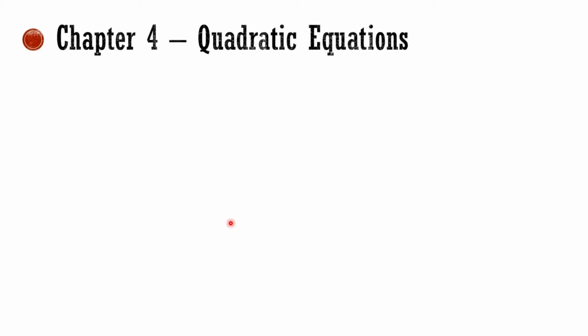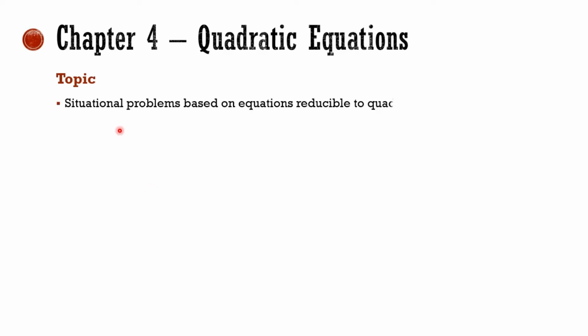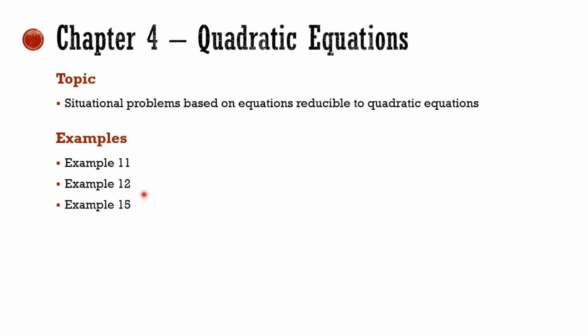In chapter 4, Quadratic Equations, the topic which is removed is situational problems or word problems based on equations reducible to quadratic equations. Means if any word problem is given and you have to reduce that word problem to the form of a quadratic equation, and after that you have to solve, that topic is removed now. Example 11, example 12 and example 15, which are based on situational problems, are removed or will not come in your board examination.